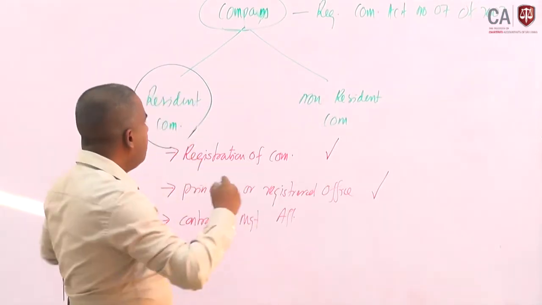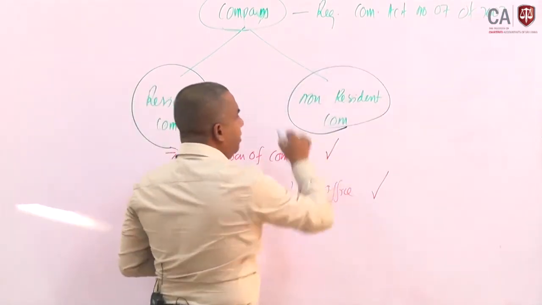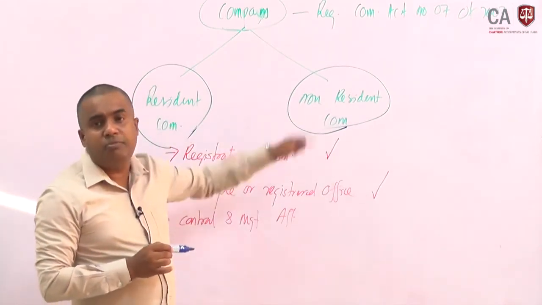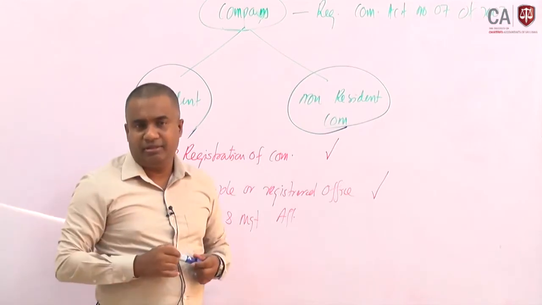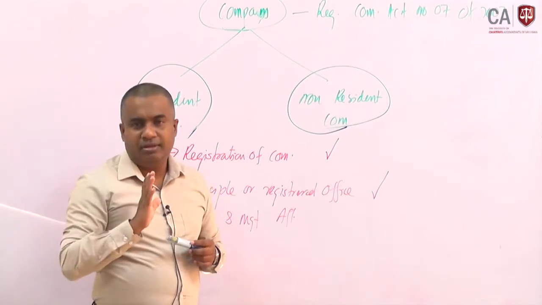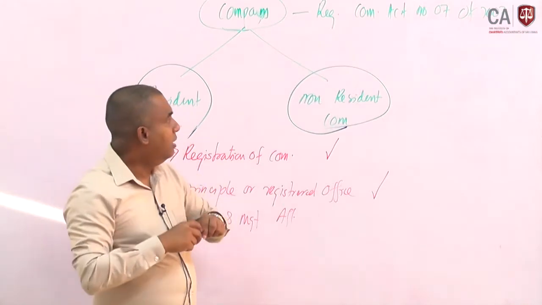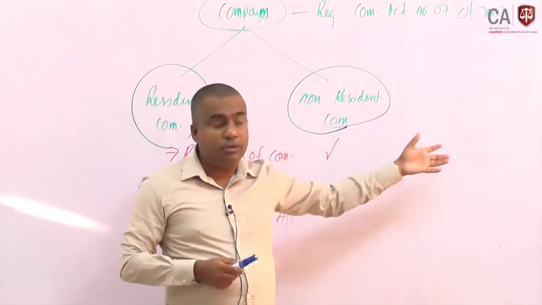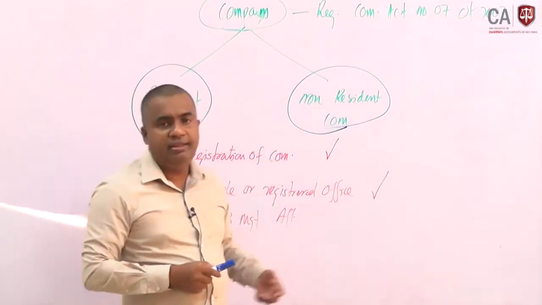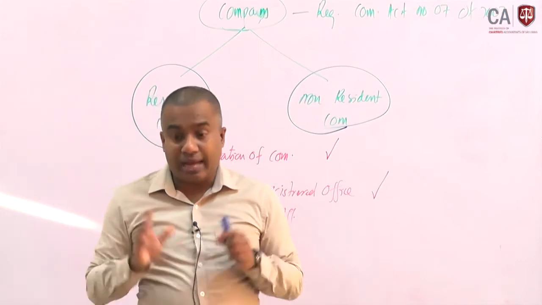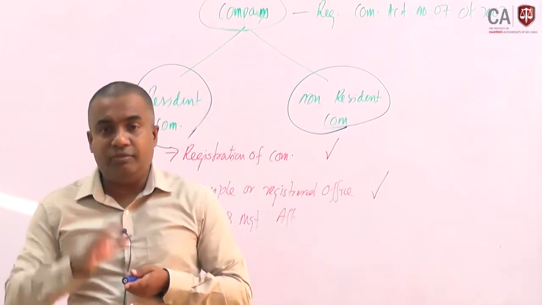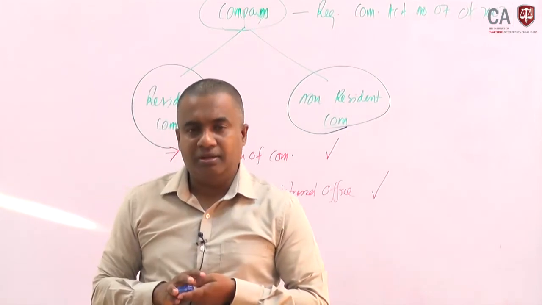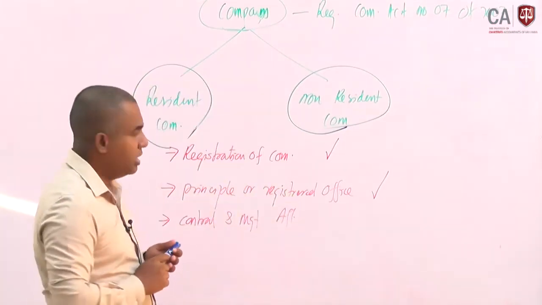If it is a non-resident company, only income that arises or is derived from Sri Lanka needs to be considered. If there is any income outside Sri Lanka that does not arise or derive here, we do not consider it when deciding the tax liability for non-resident companies. Likewise, firstly we should identify whether this company is a resident company or a non-resident company. That is an important point you have to decide here.